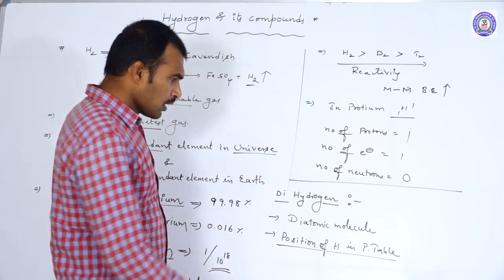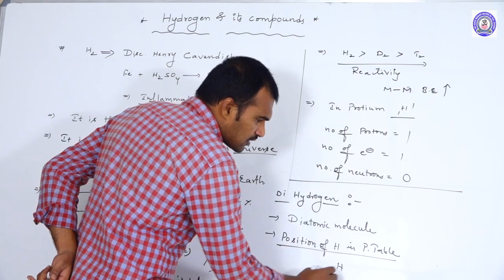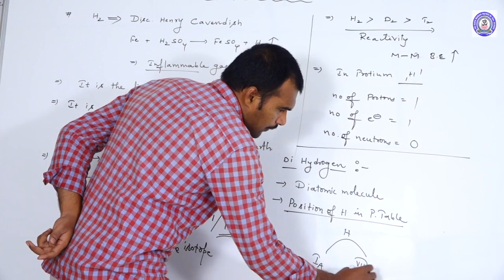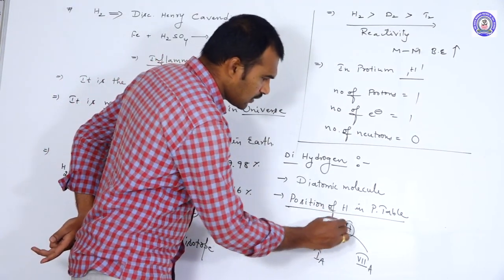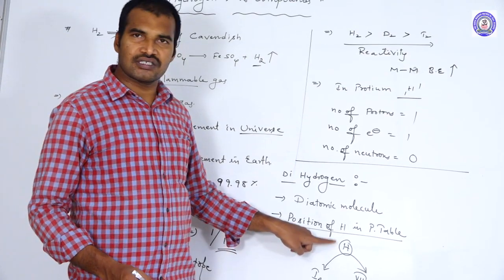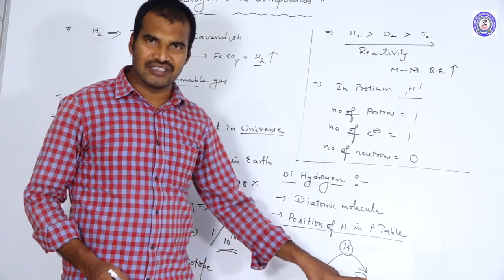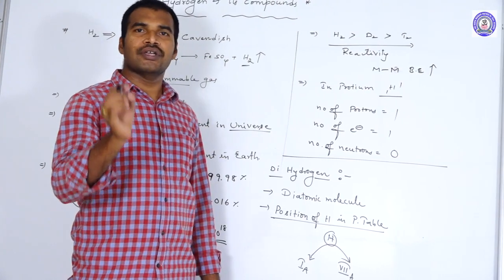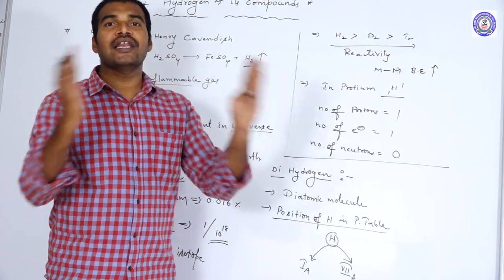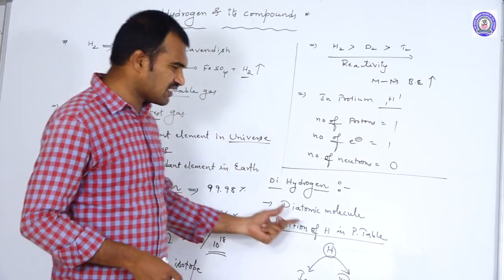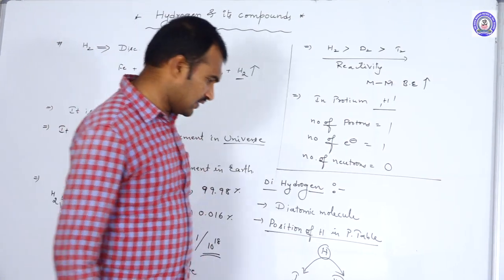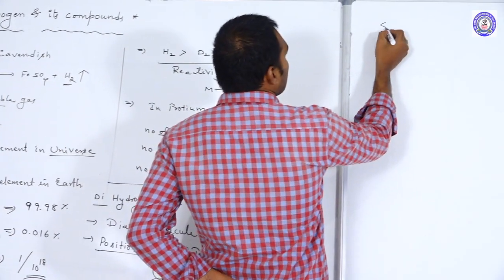So why? Because hydrogen shows similarity with both 1A group elements and 7A group elements. Because of its similarities with both 1A and 7A group elements, they have not included it in either 1A or 7A. They kept it in the middle of both the groups. Let us see what are the similarities of hydrogen with 1A and with 7A.